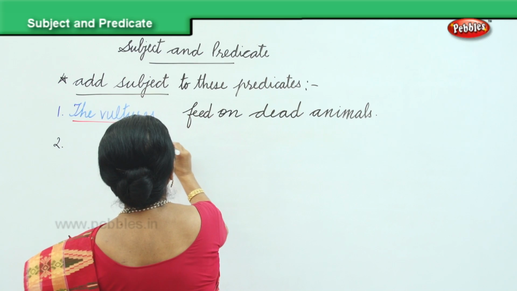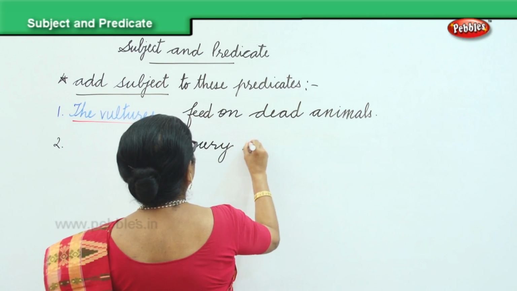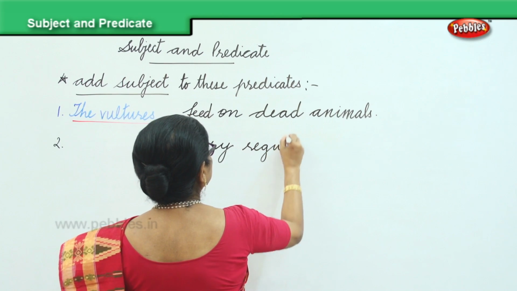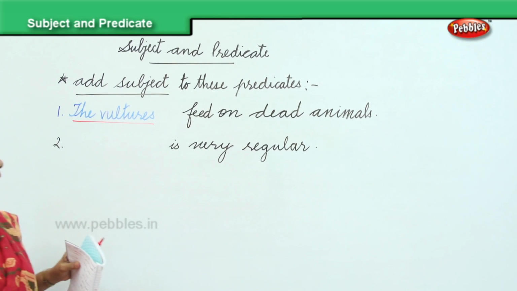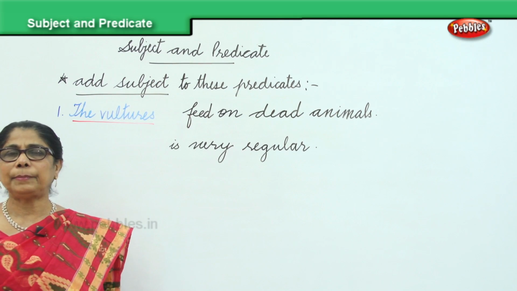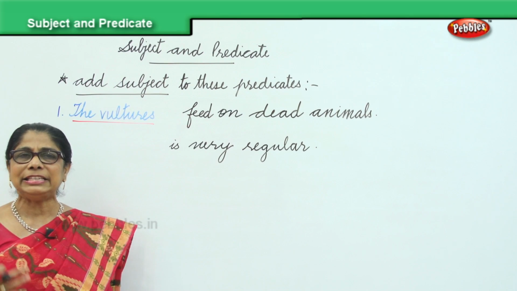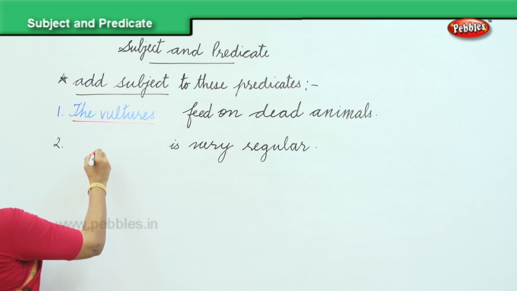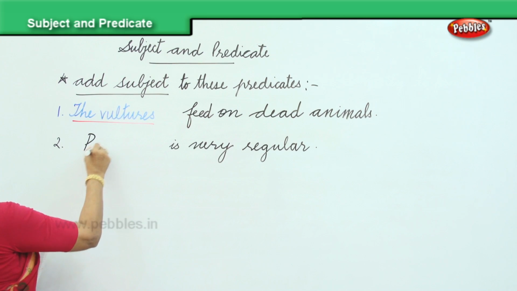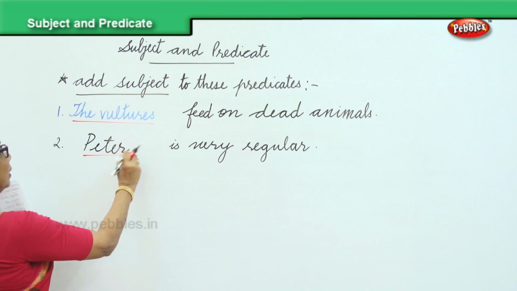Is very regular. You can supply anything. Is very regular is the predicate. Who is very regular? She is very regular. Mary is, you can put pronouns or nouns. You can say Peter is very regular to class. You can say Peter, she, whatever you want.